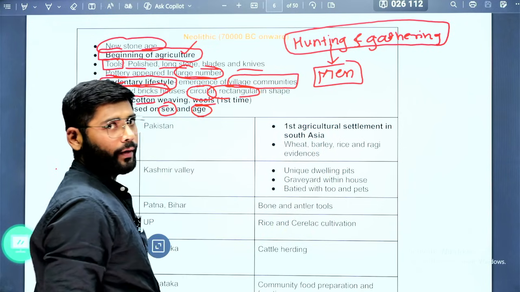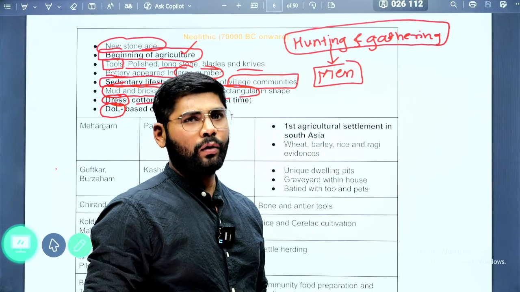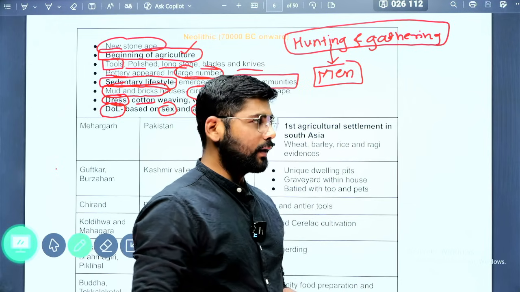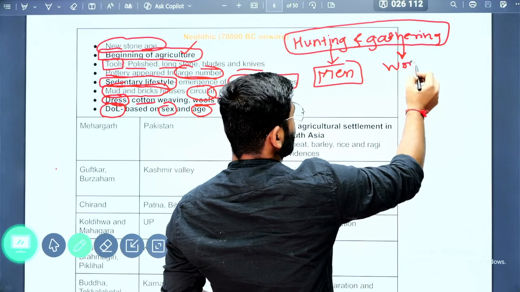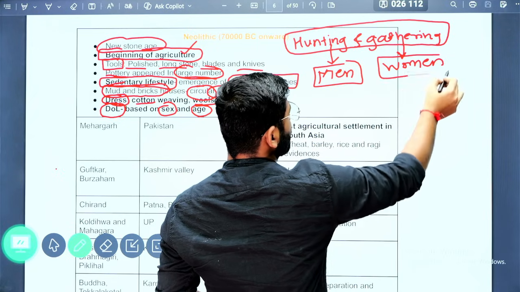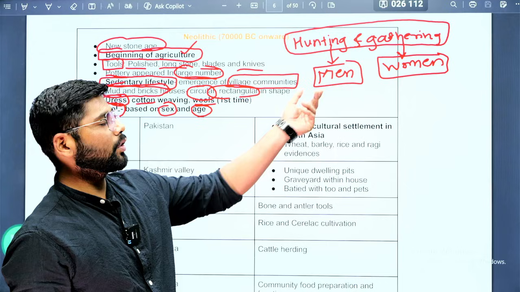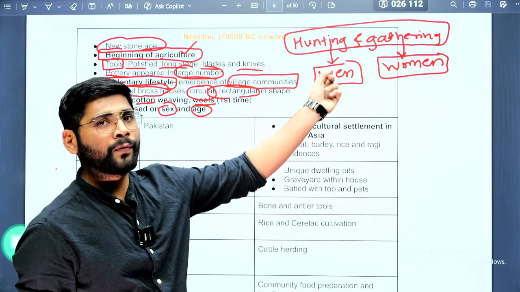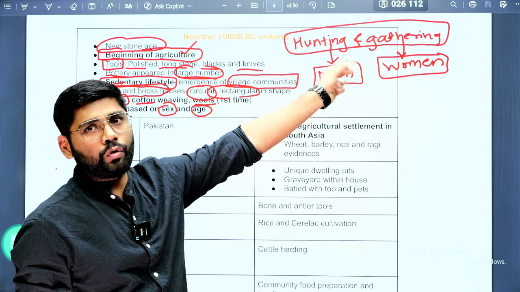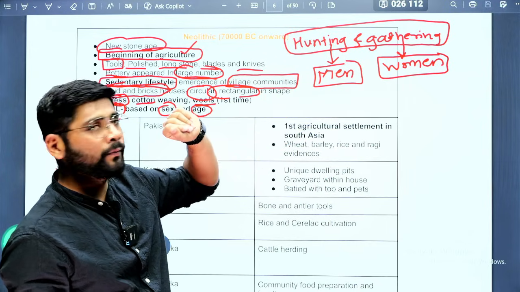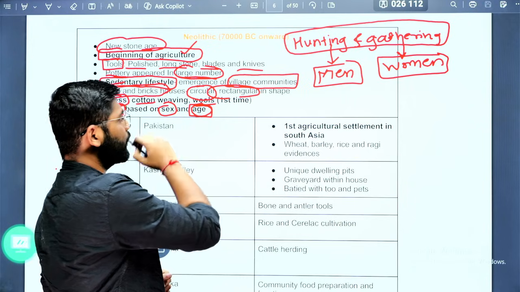Now agriculture began. Whatever the needs were, gathering the food, gathering the green vegetables, that started being done by the women. When agriculture started, this division of society started based on hunting and gathering. So the hunting task was given to the men and the gathering task was given to the women. So this is the division based on sex. Next, the division of labor was based on age.